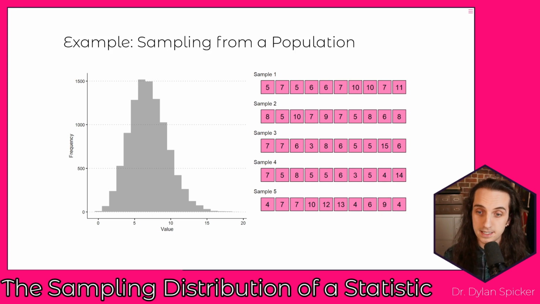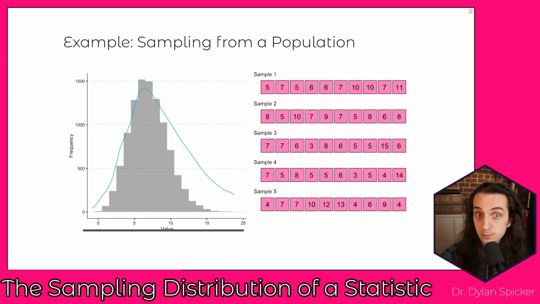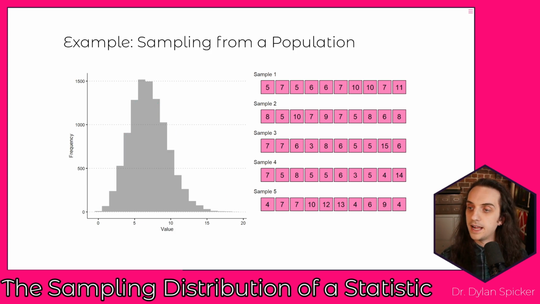So we can take a look at this example that we have on the slide here. The idea is that on the left-hand side over here, we actually have our population distribution, right? It's going to be looking like this sort of curve shape here. Normally, we wouldn't know the actual population distribution. And so instead, what we're going to be thinking about is being able to draw samples from this distribution. Over here, we can see that we take sample 1 and we get a 5, 7, 5, 6, 6, 7, 10, 10, 7, 11. Each one of these values here is going to be drawn out of our population, and it's going to be drawn at random from the values of the population.